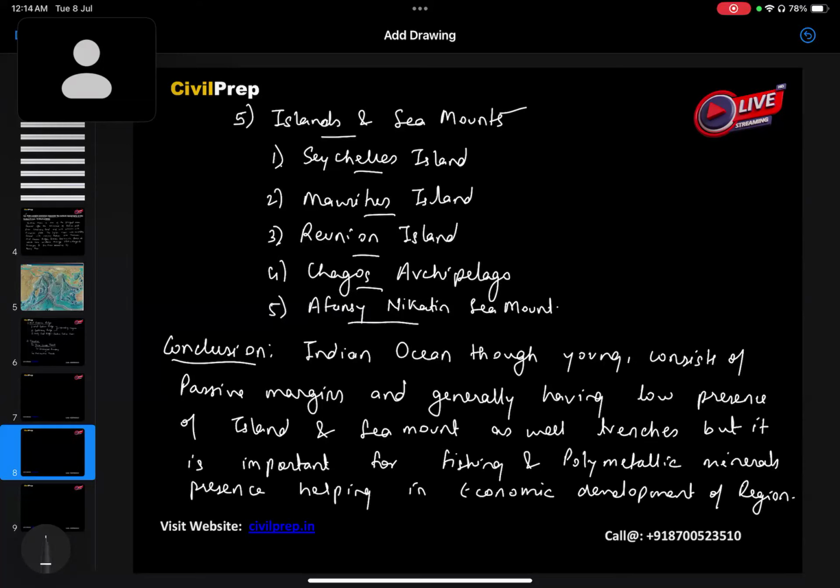Then concluding: the Indian Ocean, though young, consists of passive margins and generally has a low presence of islands and seamounts as well as trenches, but it is important for fishing and polymetallic mineral presence, helping in the economic development of the region.